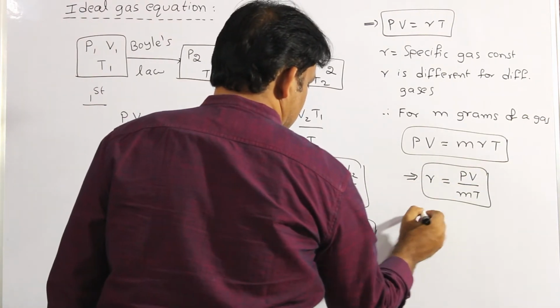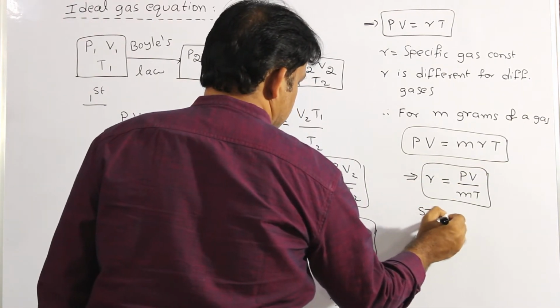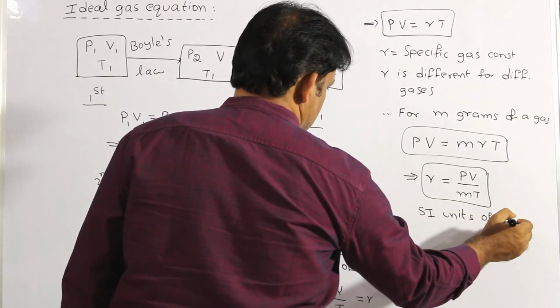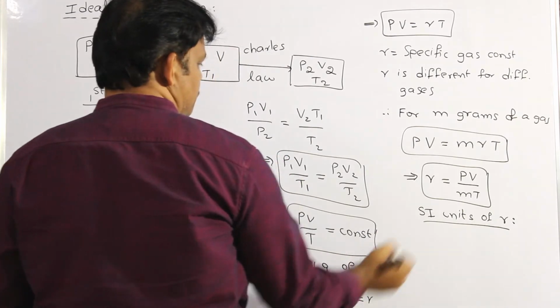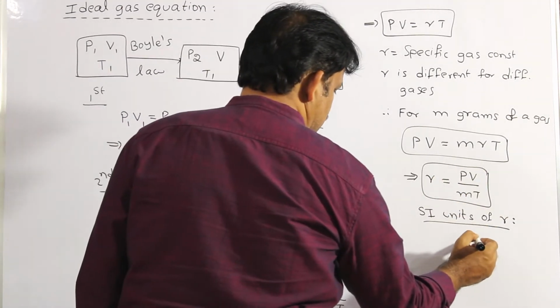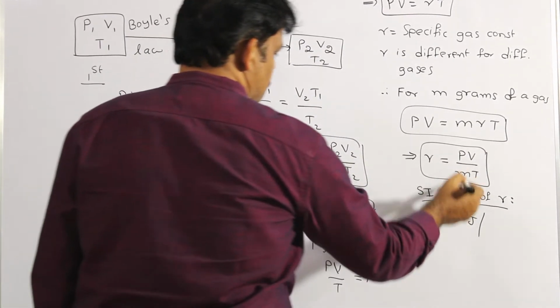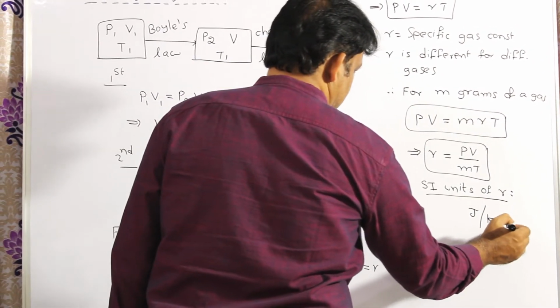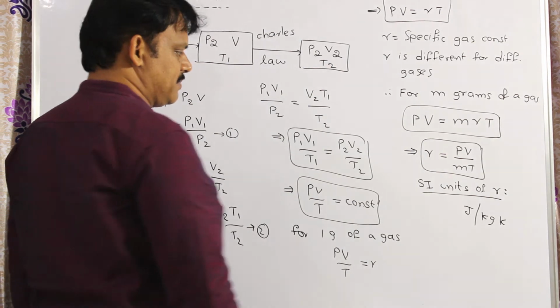What are the SI units of specific gas constant? PV means pressure into volume, nothing but energy, SI unit joules; mass SI unit kilograms; absolute temperature SI unit Kelvin. Therefore, joules per kilogram Kelvin.